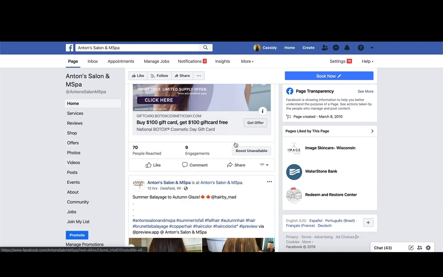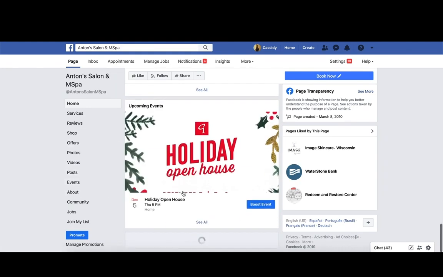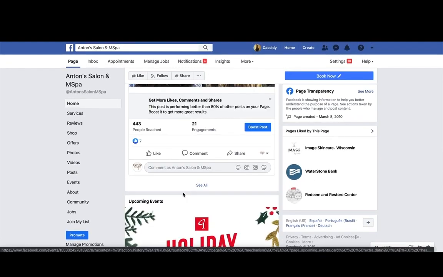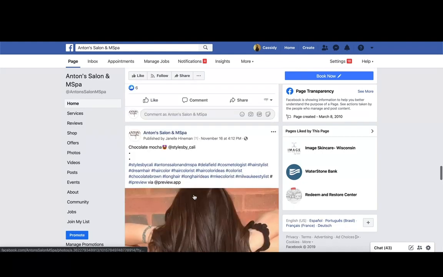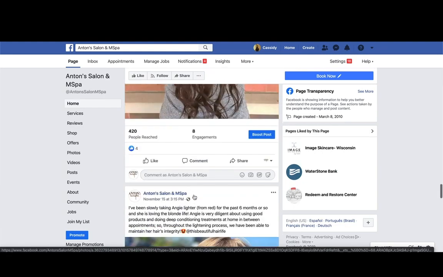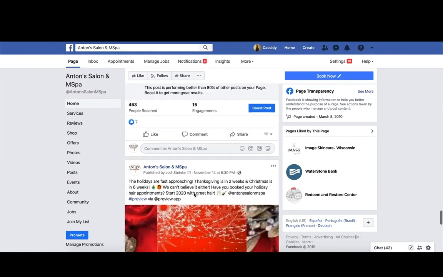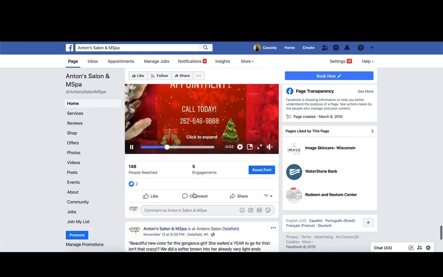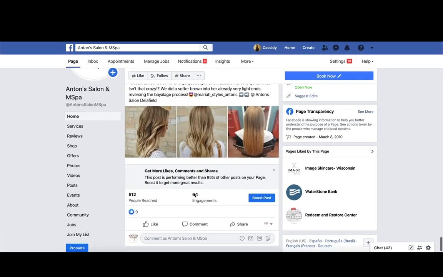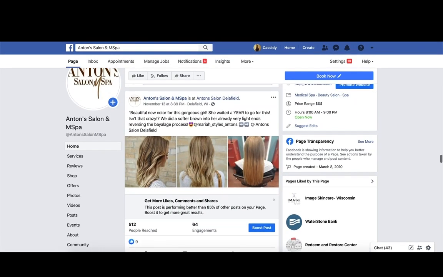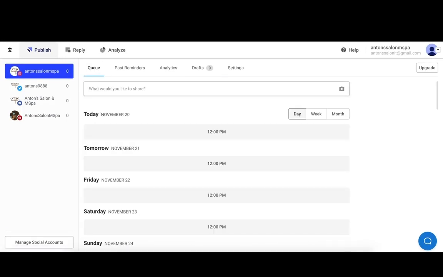So you're going to want to post directly on the network if you have something different you want to say on, say, Facebook versus Twitter. If you're posting an image outside of the Instagram size requirements, or if you want to use one of the Instagram features. Now on Facebook, you can see that there is still some analytics. There aren't really in the same place, and it's a little bit harder to read than on Buffer. And you don't get that same analytic functionality on Twitter and Instagram directly, so that's when you're going to want to use Buffer to track those analytics.